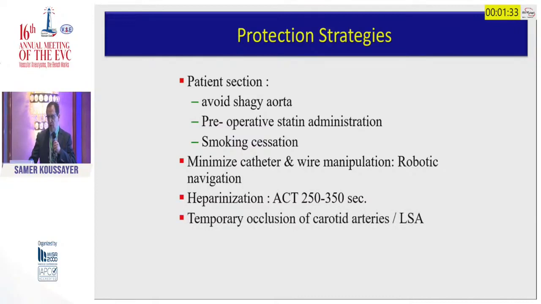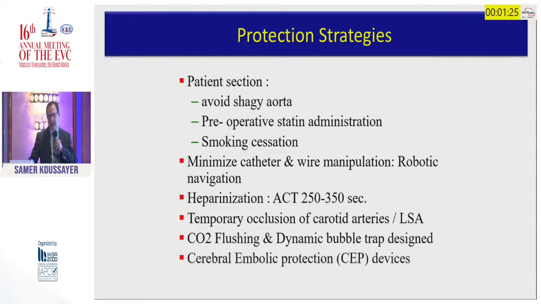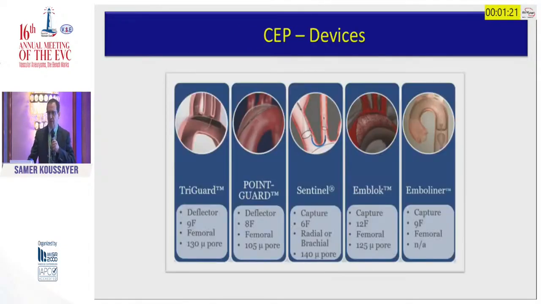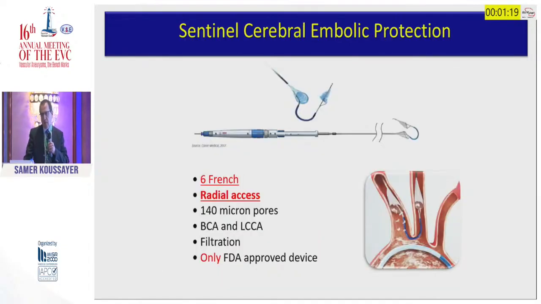Some people use temporary occlusion of the carotid artery or left subclavian artery. Recently, we started using CO2 flushing to get the air out from around the graft. And again, recently, we started using the CEP devices. We have about 5 available in the market. The one we commonly use now is the Sentinel cerebral embolic protection. This is the only FDA-approved device.